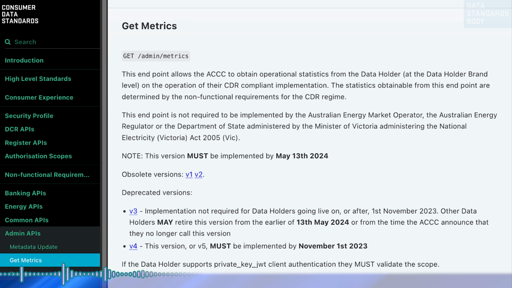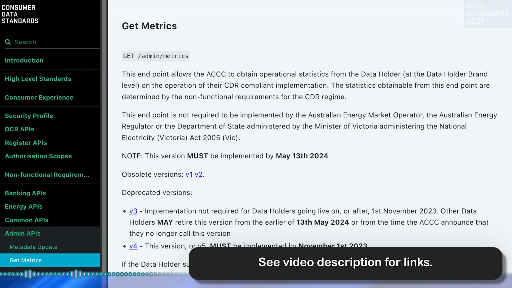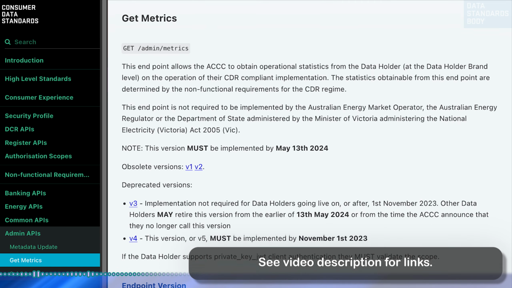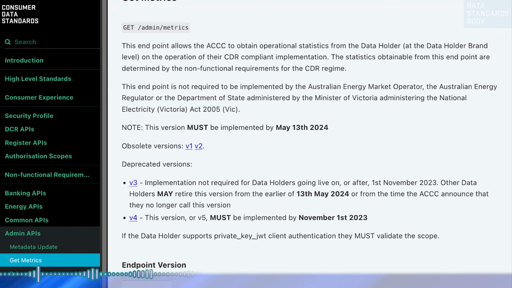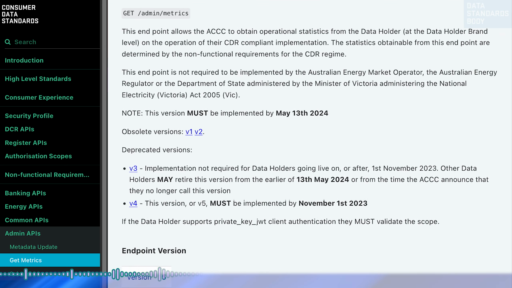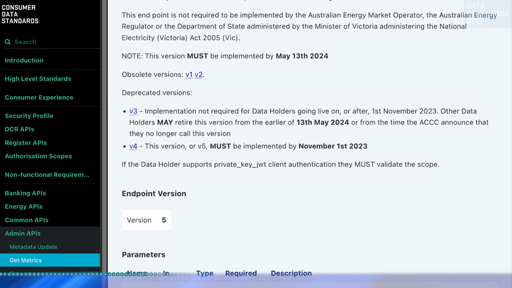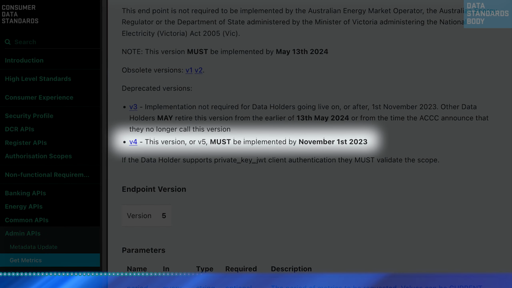Now, the impacts you need to be aware of as part of this release of the Consumer Data Standards. We have changed the descriptions for GetMetrics v3 to state that this endpoint is no longer required for data holders for whom consumer data sharing obligations are scheduled to commence on or after the 1st of November 2023.